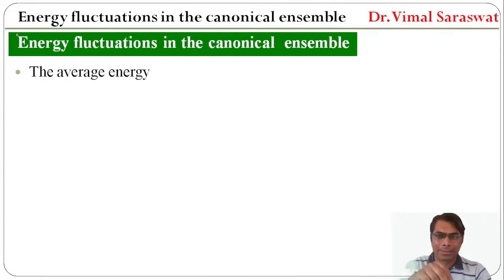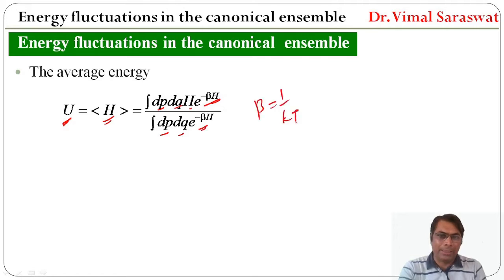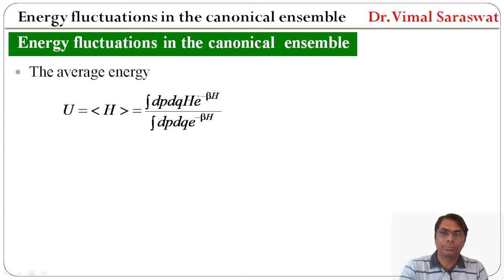The average energy is given by U equal to the ensemble average of H, equal to integration dp dq H e raised to power minus beta H divided by integration dp dq e raised to power minus beta H. Here beta equals 1 upon kT, where k is Boltzmann's constant, whereas H is the Hamiltonian.